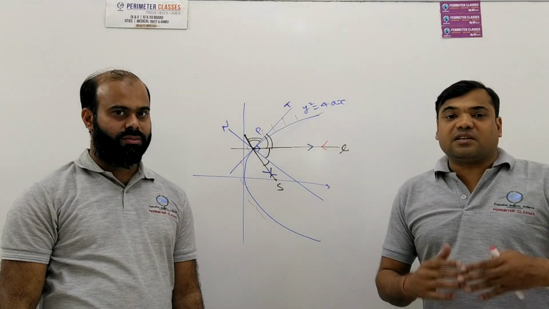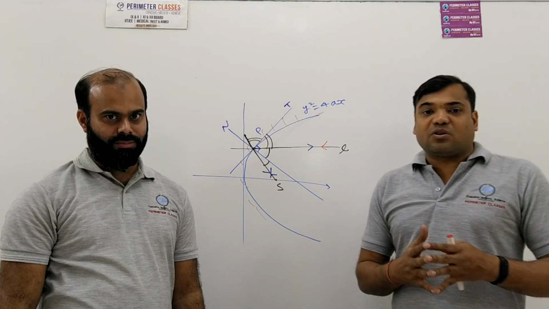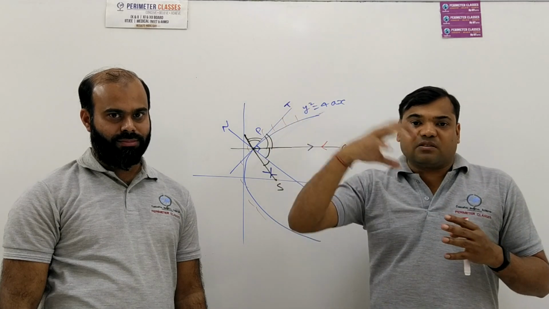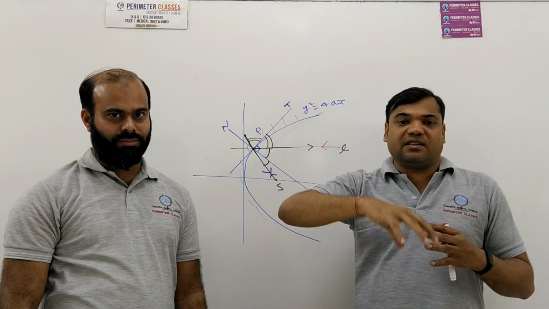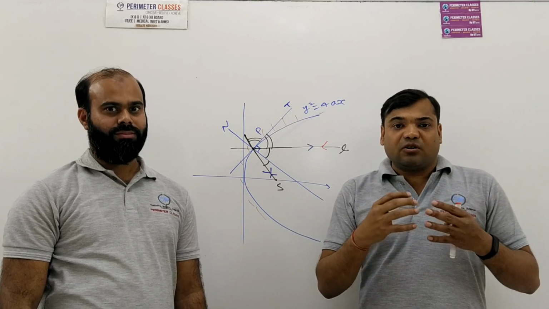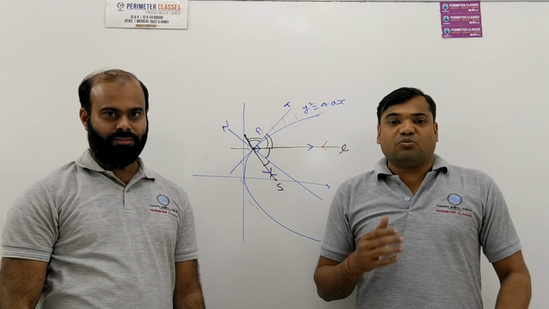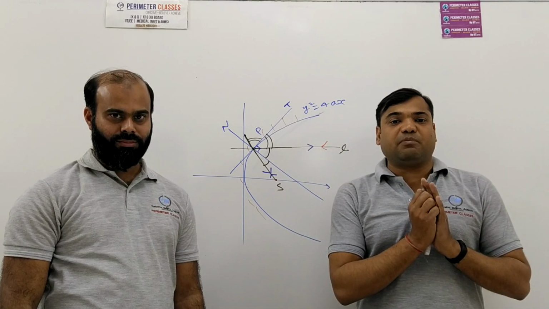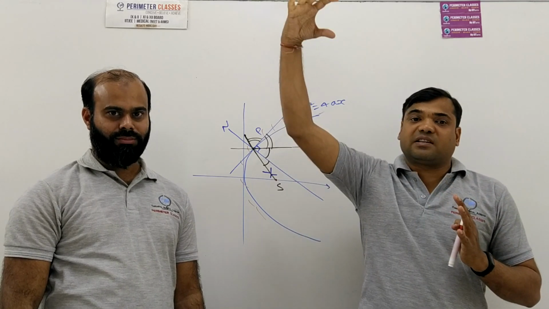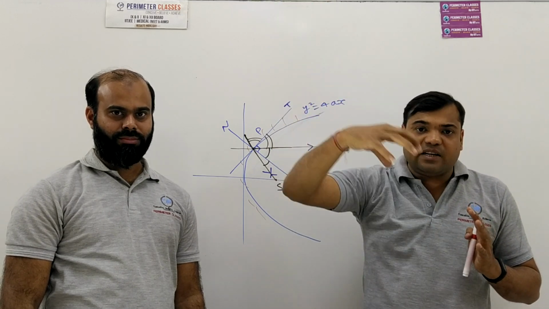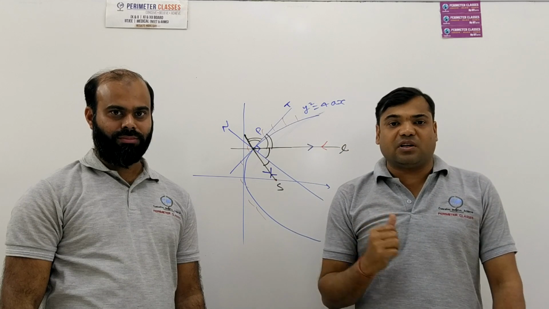The other important application is the antenna we generally come across. So what is the role of this antenna? When the signal is coming from a very large distance, we need a very strong signal to view our television. This antenna is made in the shape of a parabola, and since the satellite is at a very large distance, the signal is coming almost parallel to the axis.